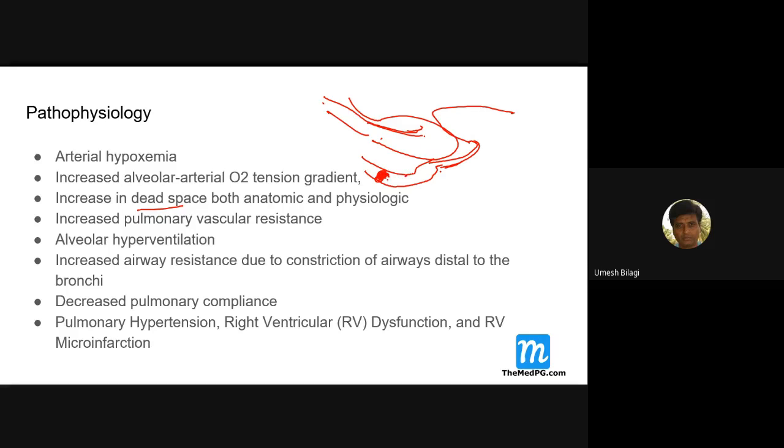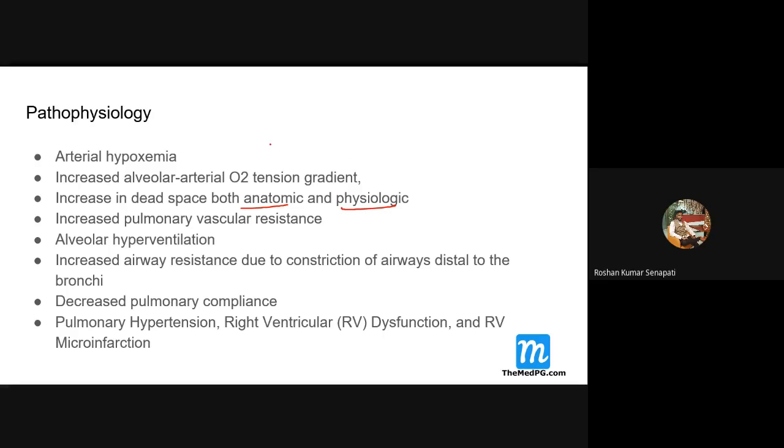So it's actually a dead space now, a physiological dead space. Both anatomical and physiologic dead space get increased in pulmonary embolism. This can be an MCQ. That's why I put those points here.